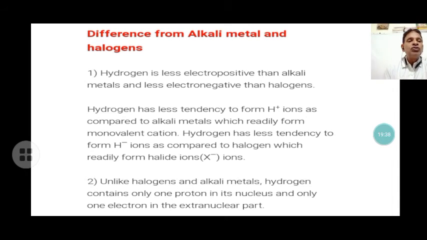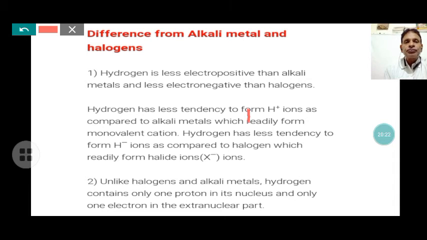Hydrogen has a tendency to form a positive ion, but as compared to the alkali metals, which readily form the monovalent cation, it has less tendency. Hydrogen also has less tendency to form a negative ion as compared to the halogens, which readily form the halide. It resembles the alkali metals, but it is less electropositive than the alkali metals and less electronegative than chlorine, bromine, iodine, that is, the halogens. Unlike the halogens and alkali metals, hydrogen contains only one electron.